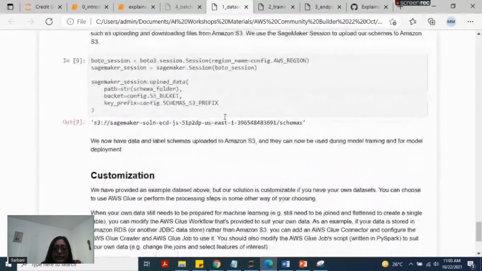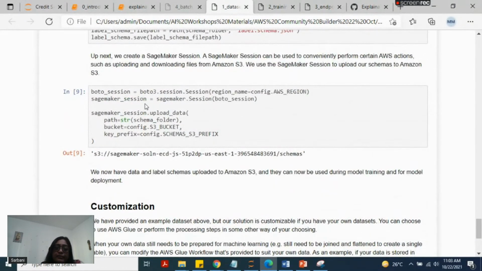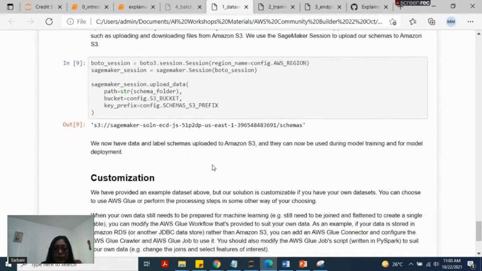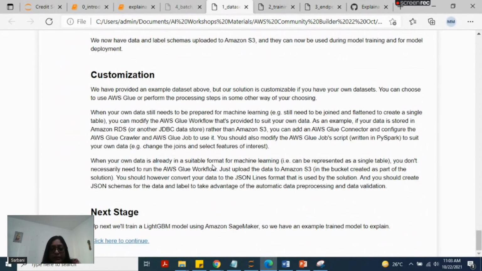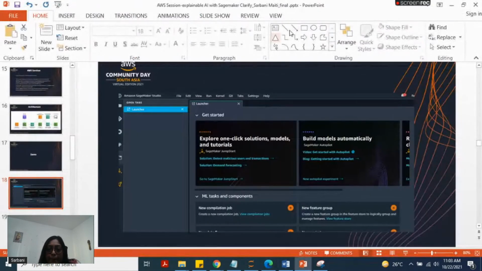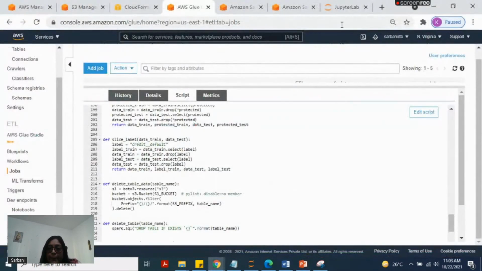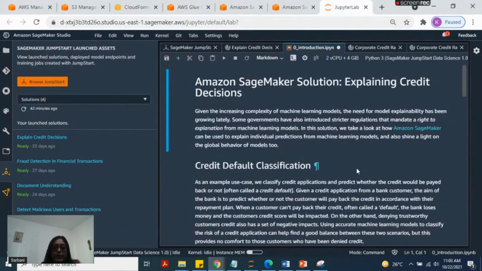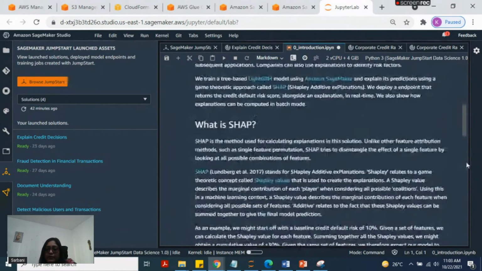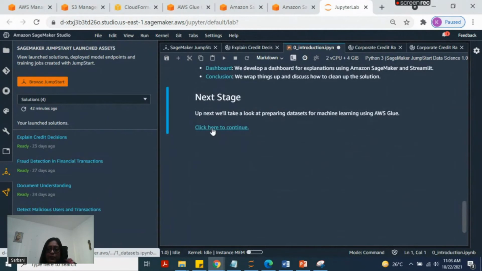Once the dataset is ready, we load the SageMaker session by using the Boto session, and then we launch SageMaker to train the model using the data. The second notebook, once it is launched, we'll run. I think it's already here. Yes, you can see the notebooks are here. This first one is the introduction. Then I'll open the second notebook.